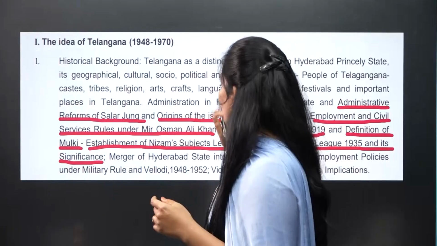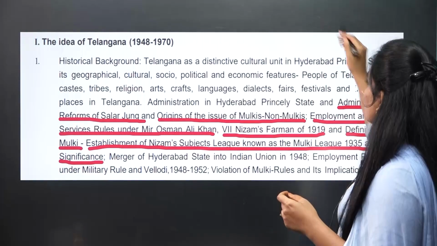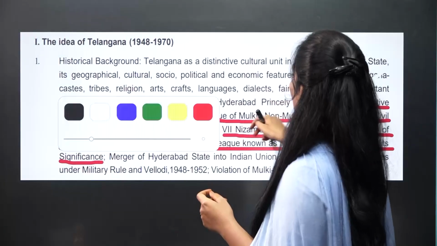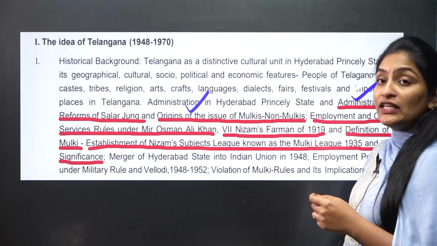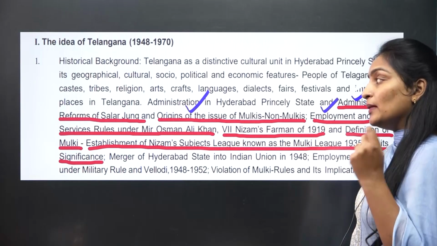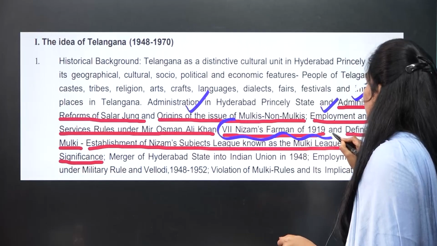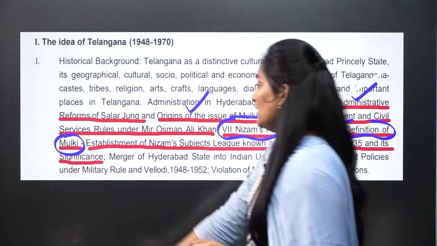And one more thing, as I already showed you, we are done with the administrative reforms of Salar Jung. Next, we have done the origins of the issue of Mulkis and non-Mulkis, employment and civil services rules under Mir Osman Ali Khan. Now we are discussing the 7th Nizam's Farman of 1919 and also the definition of the Mulki.